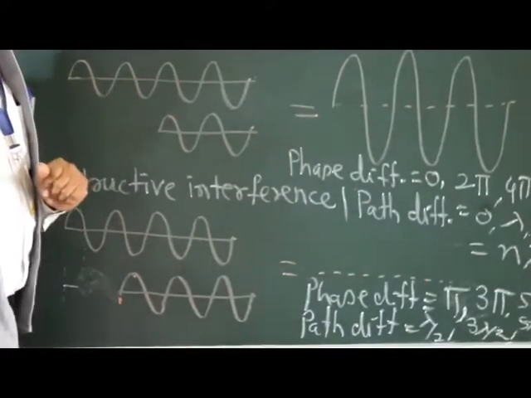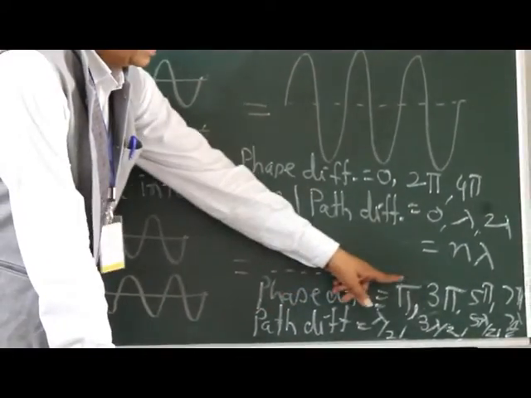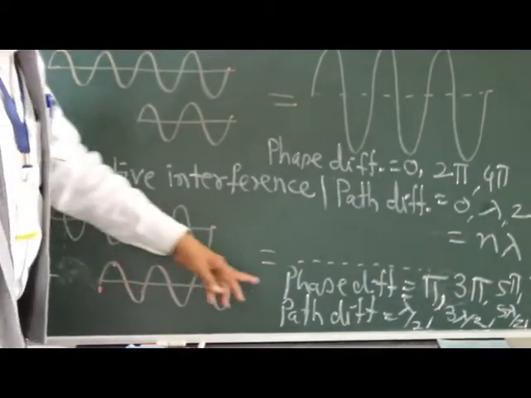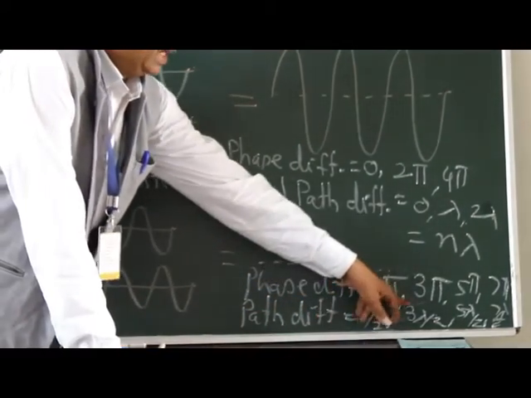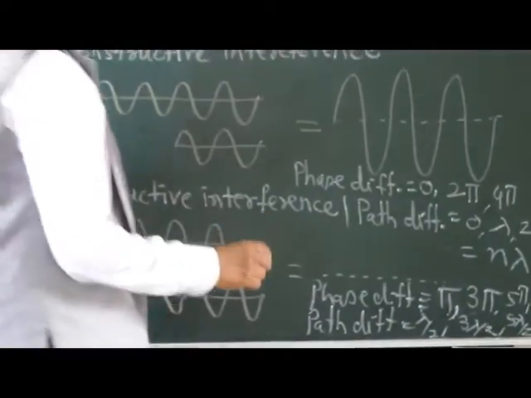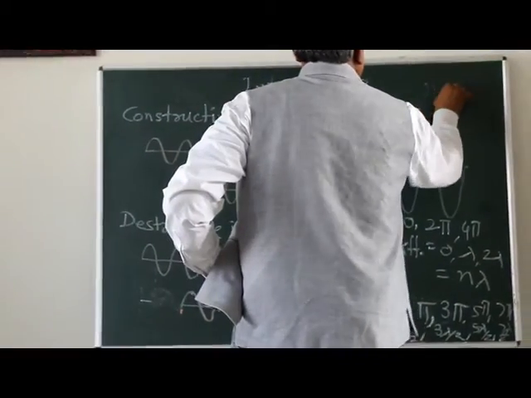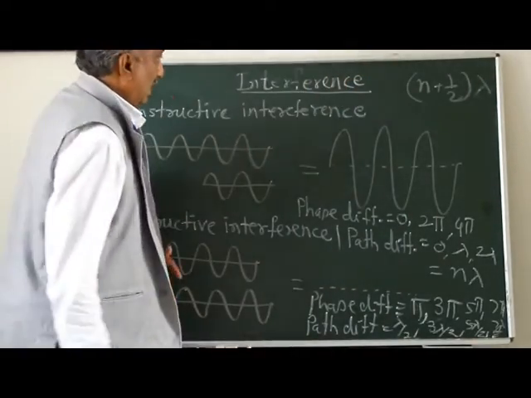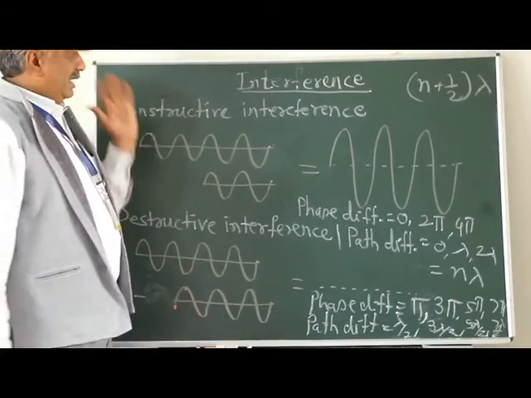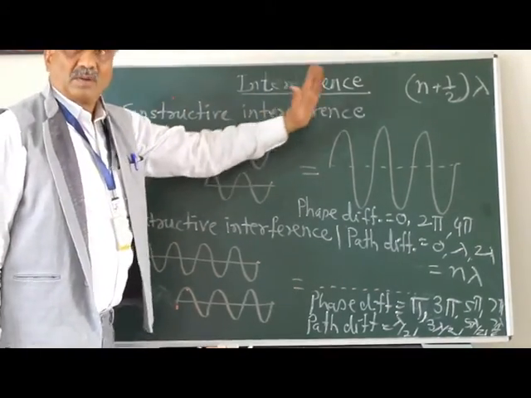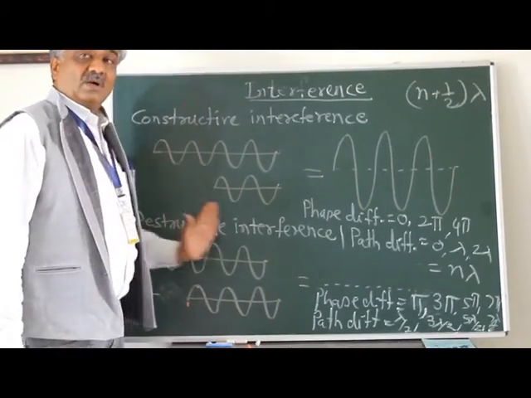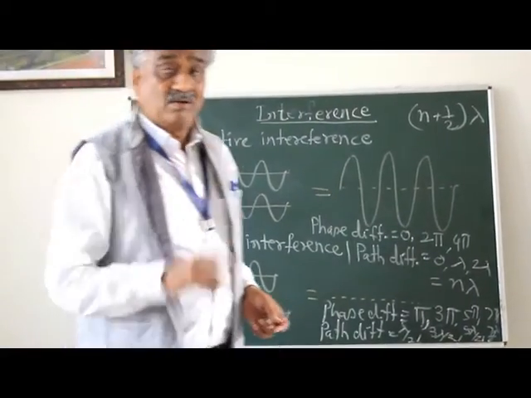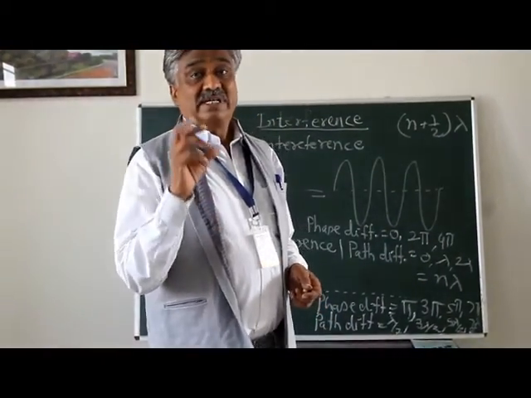In case of destructive interference, we should have phase difference pi, 3 pi, 5 pi, 7 pi and so on, that is odd multiples of pi. Whereas the path difference must be lambda by 2, 3 lambda by 2, 5 lambda by 2, 7 lambda by 2, or in general (n plus half) into lambda. This will be the condition for path difference in destructive interference. In constructive interference, we get brightness or maxima. In destructive interference, we get darkness or minima. So these are the basic things one should remember when we study interference.